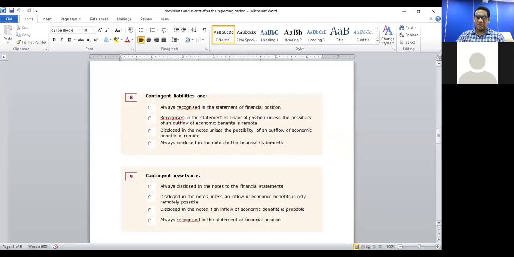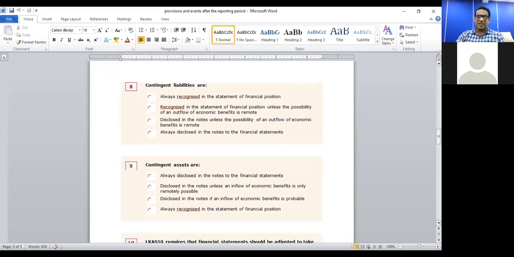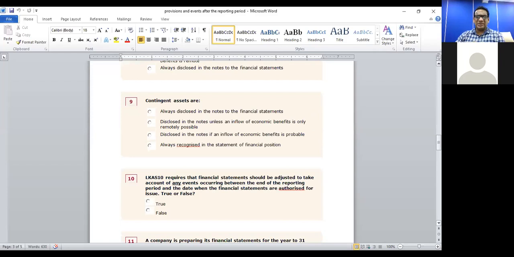Question number 9. Contingent assets. Contingent assets are always disclosed in the notes to the financial statements; disclosed in the notes unless an inflow of economic benefits is only remotely possible; disclosed in the notes if an inflow of economic benefits is only probable; always recognized in the statement of financial position. Now, for contingent assets, there should be a probability that future economic benefits are there. In other words, only if it is probable that there may be future economic benefits, then you should disclose contingent assets in the notes.